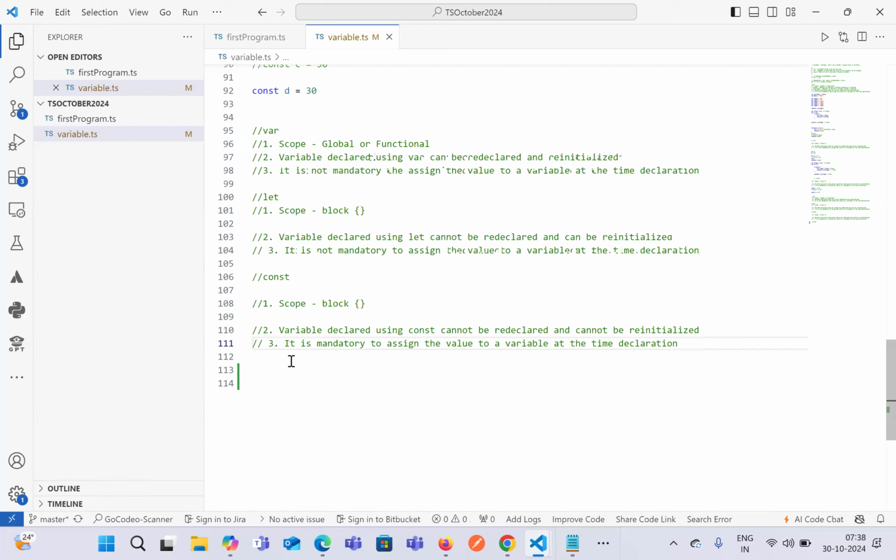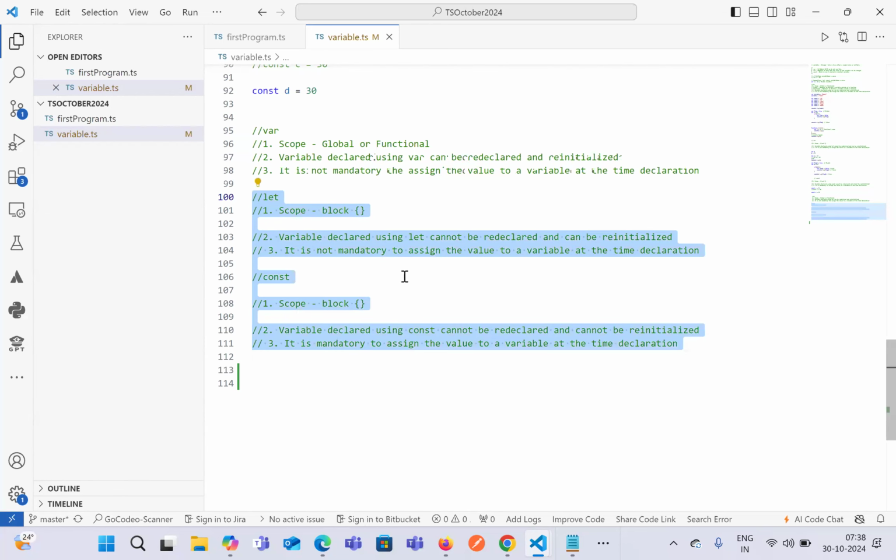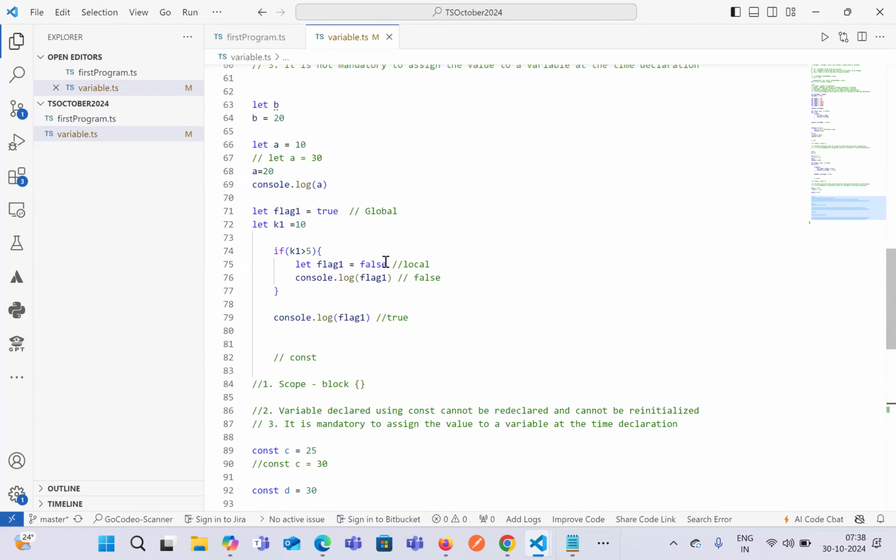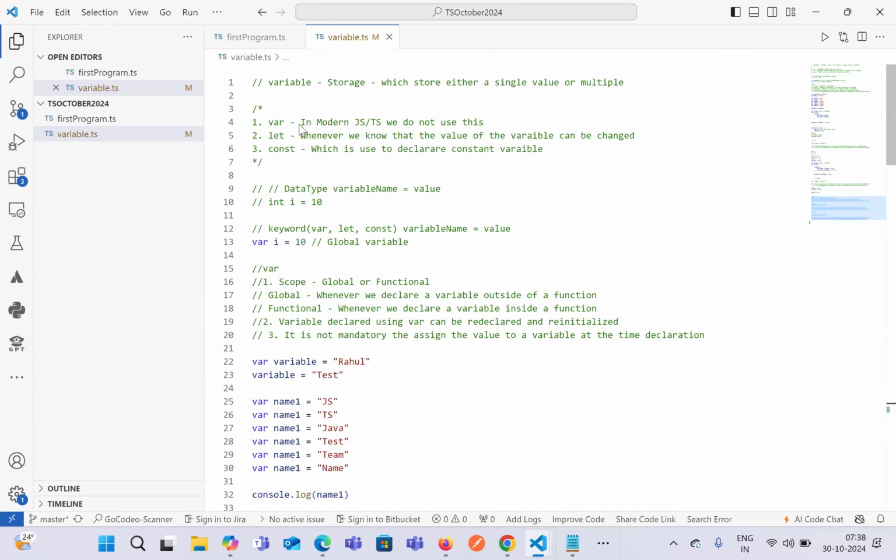Okay. So this will be very important for interview purposes. They'll ask you what is the difference between var, let, and const. Nowadays, as we have talked about, we mostly do not use var in modern JavaScript or TypeScript. Most of the time, we use let or const.